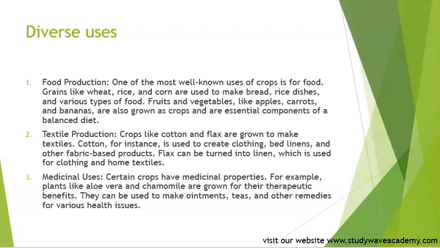Medicinal uses. Certain crops have medicinal properties. For example, plants like aloe vera and chamomile are grown for their therapeutic benefits. They can be used to make ointments, teas, and other remedies for various health issues. So crops are used for food production, textile production, and medicinal uses. They have different uses, not just one.